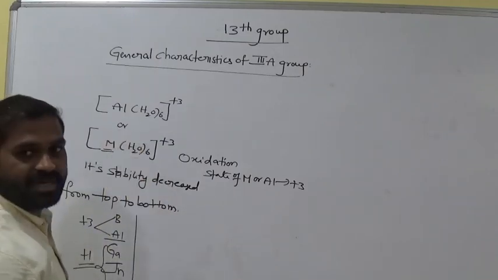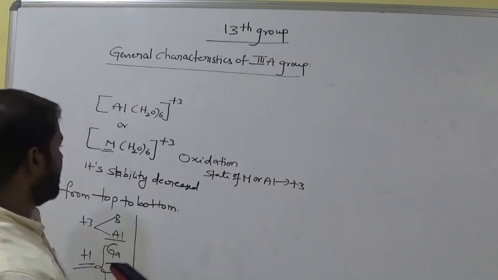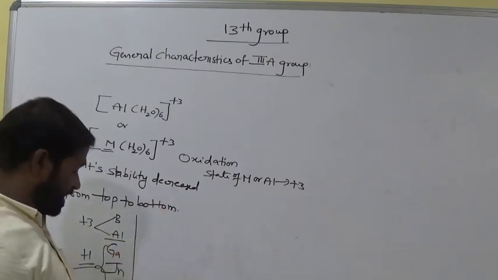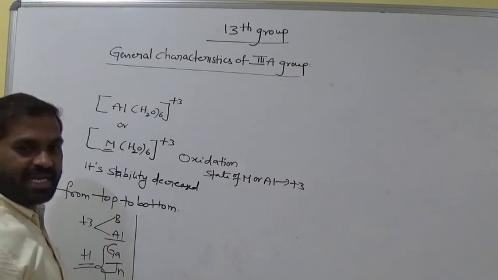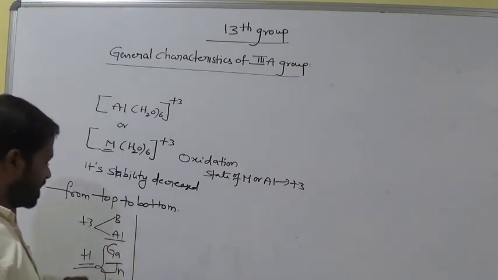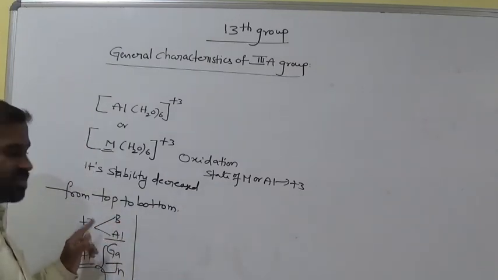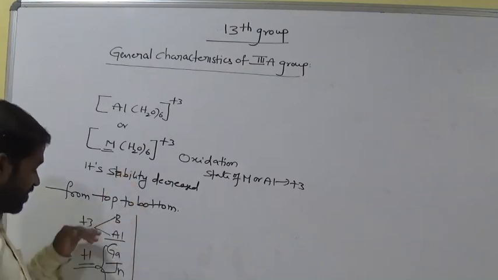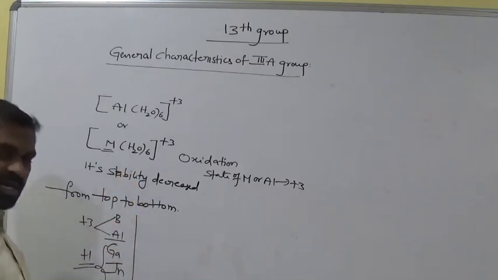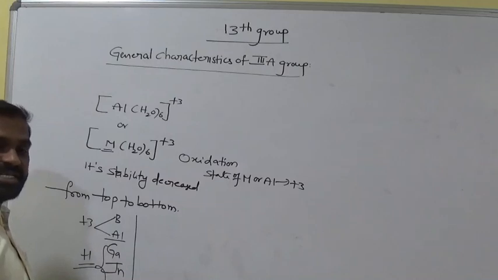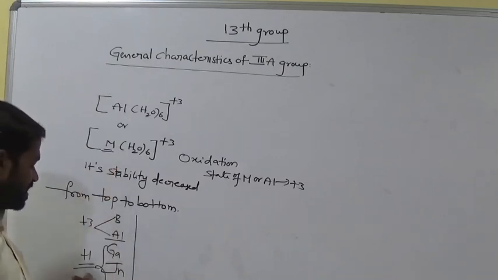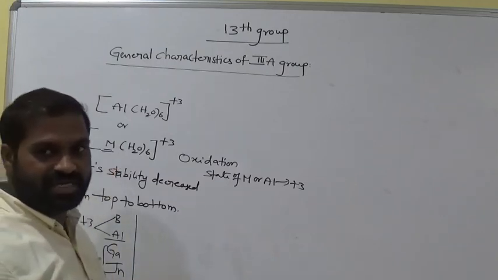So the stability decreases from top to bottom. That means +3 possibilities decrease. Is it clear? Boron, aluminium +3, in this case they are stable. When we move along gallium to thallium, stability decreases. Why? Because it is not +3, it is clearly in +1.